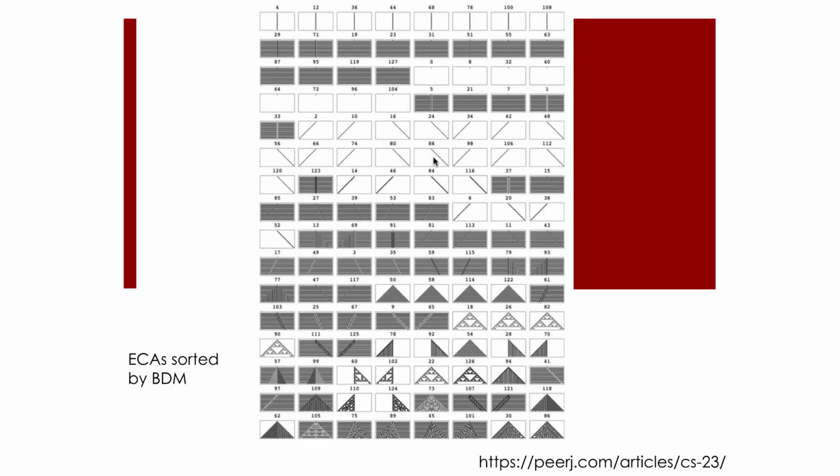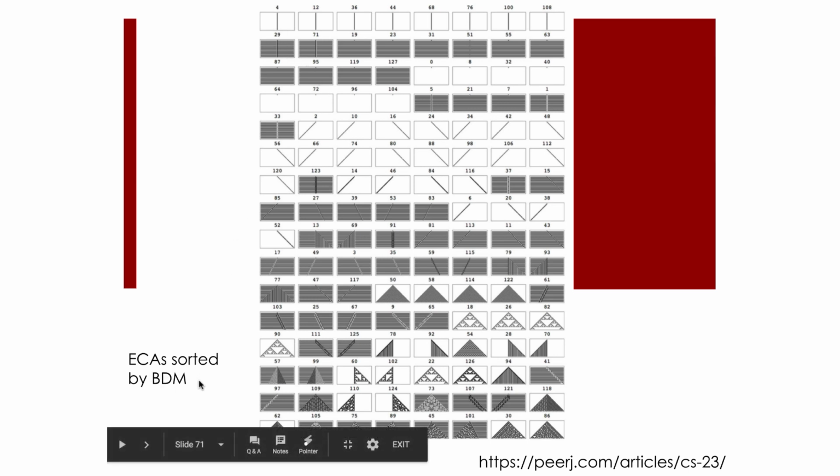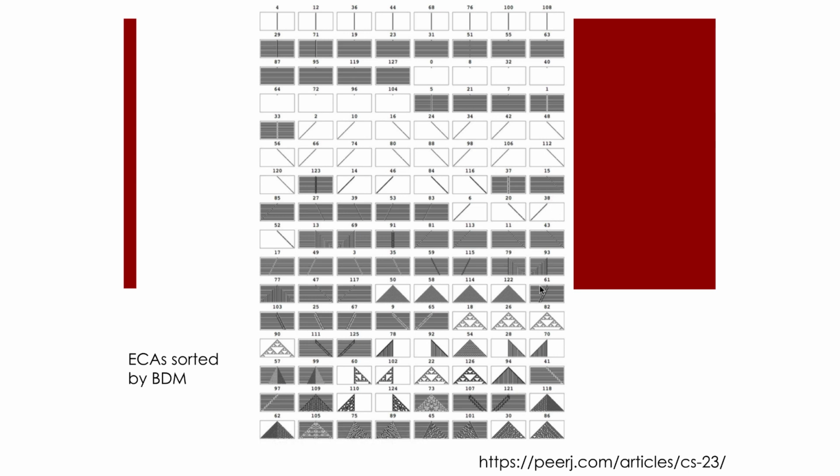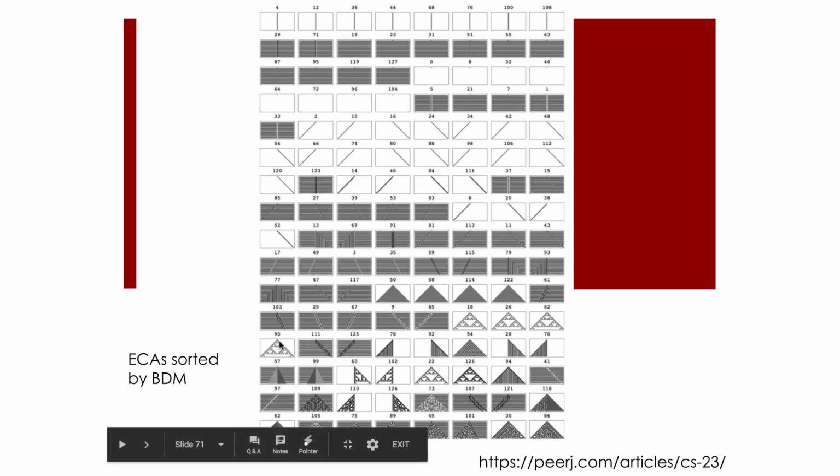A simple test and application of BDM is to use it to sort images, in this case space-time diagrams of elementary cellular automata. One can see that the elementary cellular automata with typically known complex behavior, such as rule 30 that looks random, come last, while complex rules such as 110 come high but not the highest.